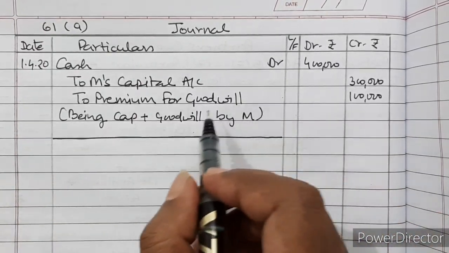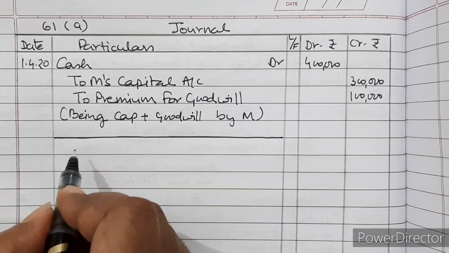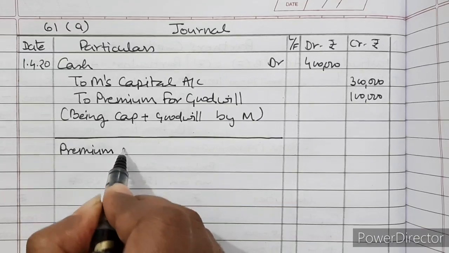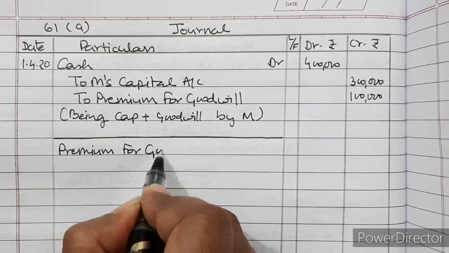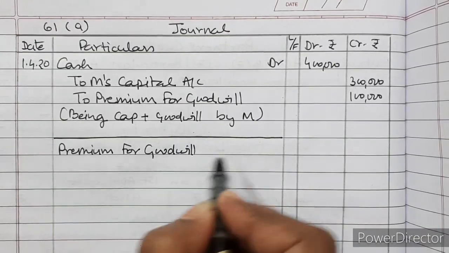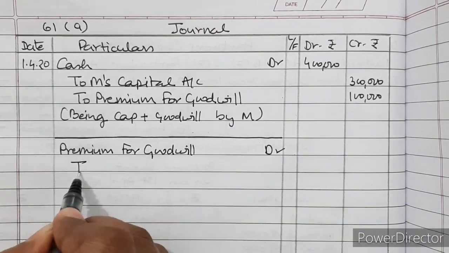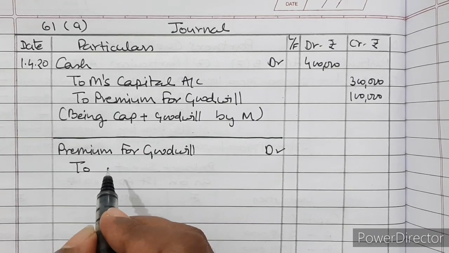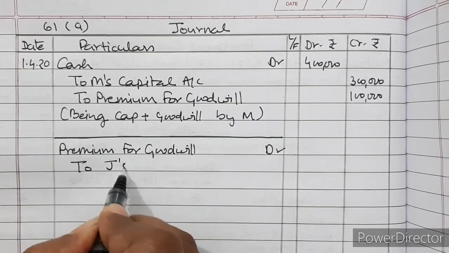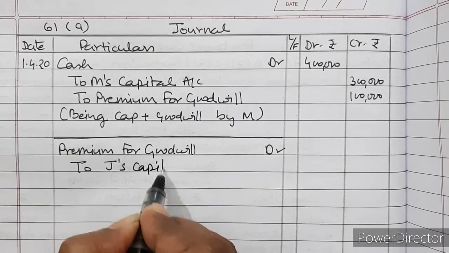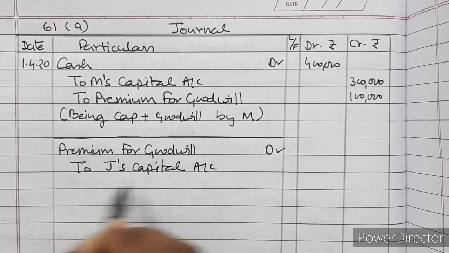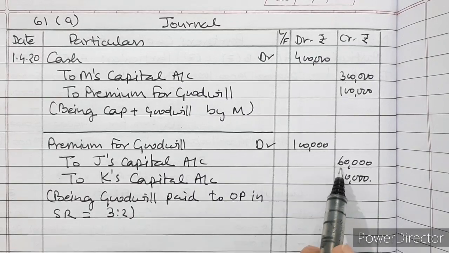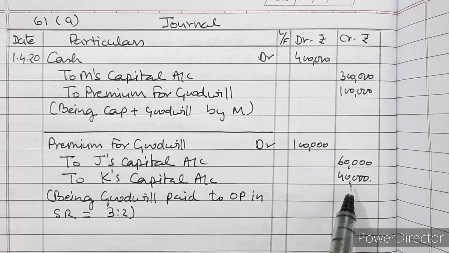Then we will distribute this in the sacrificing ratio. So premium for goodwill account debited to old partners' capital accounts, that is J's capital account, and to K's capital account. Rupees 60,000 and rupees 40,000.